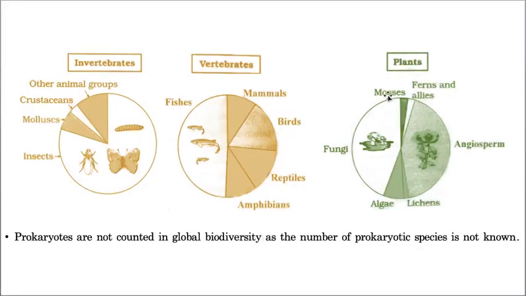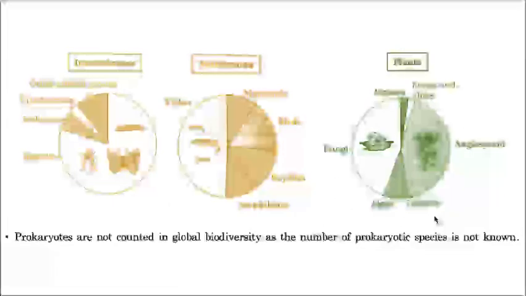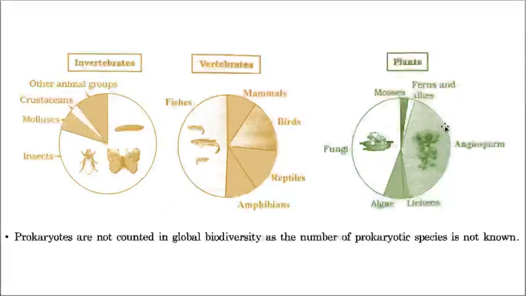That's why we included fungi also in this estimation of the species in the geographical area. Let us take plants in the given area: a maximum will be contributed by angiosperms, whereas the second maximum will be contributed by fungi, and then algae, thallophyta obviously largest, and after that mosses, and after that ferns, and a very small portion goes to lichens.